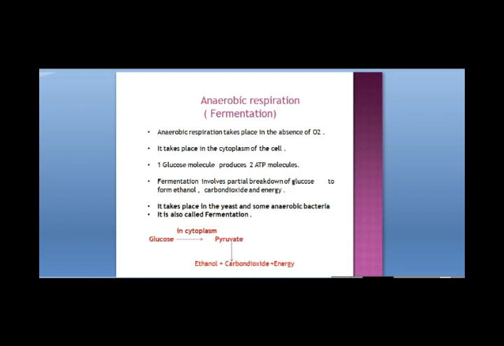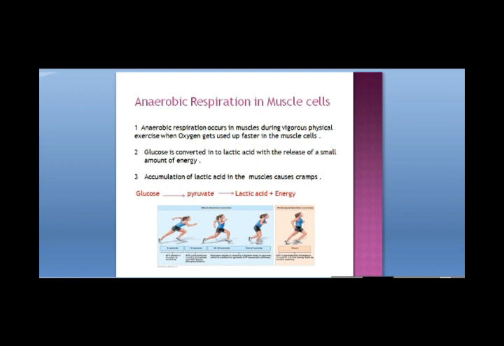Very little energy is produced as compared to aerobic respiration. It takes place in the yeast and some bacteria. We call it fermentation. So end products are ethanol, carbon dioxide and energy, but energy is less. Only 2 ATP molecules are produced by anaerobic respiration.